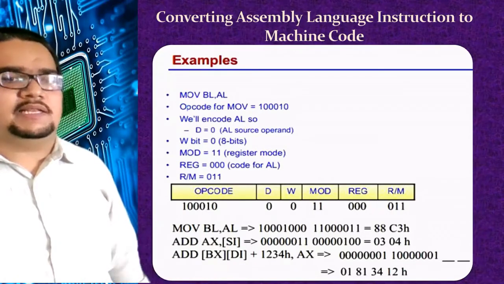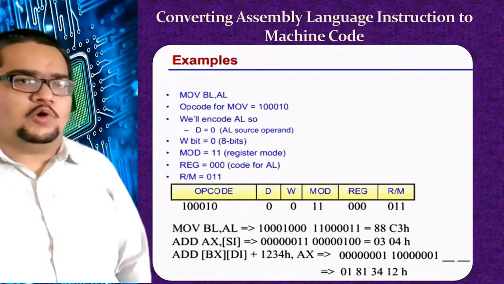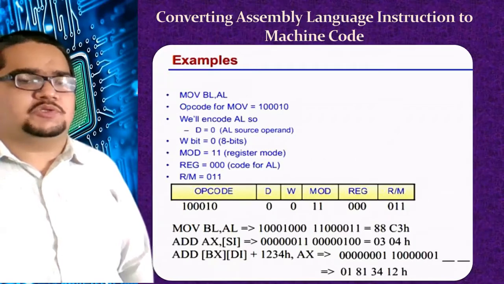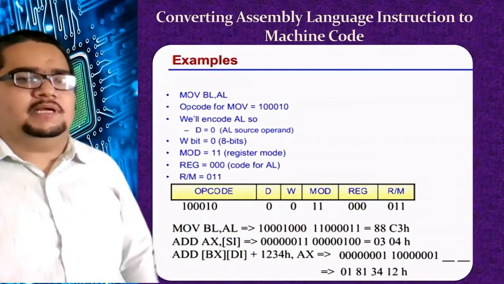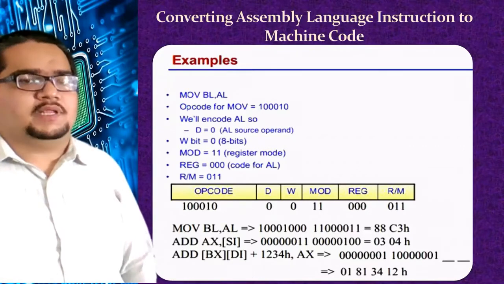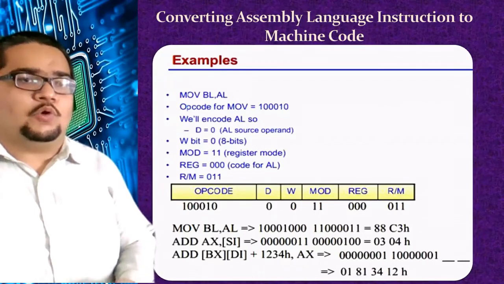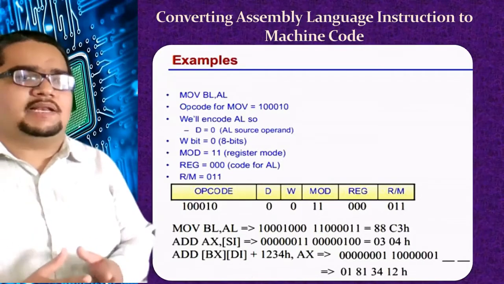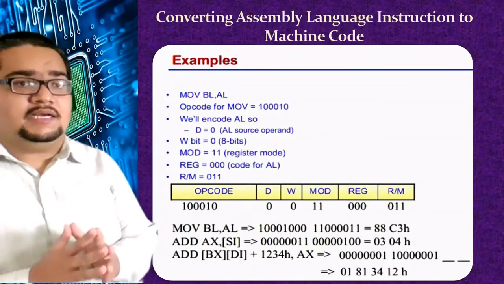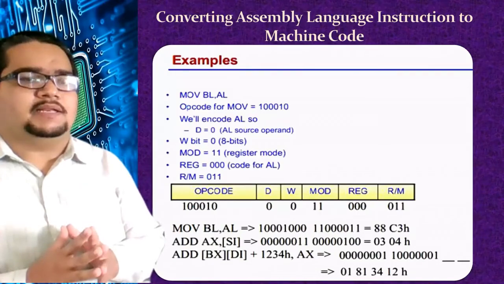So ADD is there here. The opcode for the add operation is 000000, followed by the SI code and then the AX code, and that is it. This is how the code conversion from assembly language to binary opcodes is done. This whole process is done by the assembler, because the assembler translates our instructions into binary.